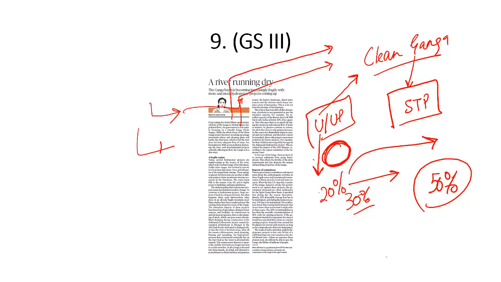And uninterrupted water should have flown into river Ganga. This should have been unpolluted water as well. That is how we can save river Ganga. We cannot save river Ganga by merely cleaning the Ganga or setting up sewage treatment plants, but we have to ensure that there is uninterrupted and unpolluted flow of water into river Ganga.